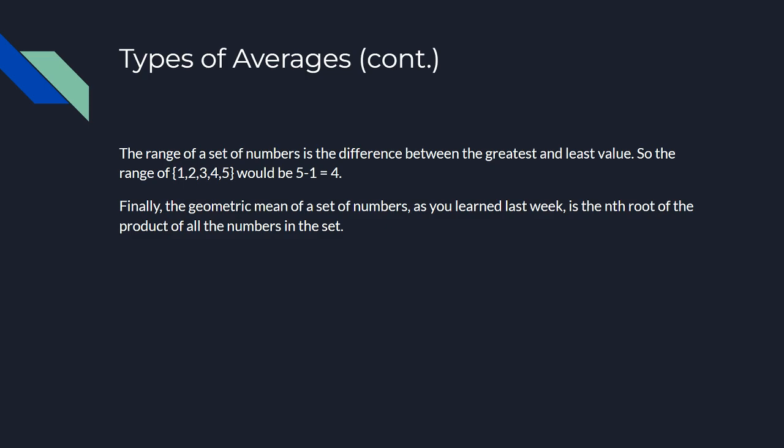And there's also the range. So the range of a set of numbers is the difference between the greatest and least value. So the range of 1, 2, 3, 4, 5 would be 5 minus 1, right? So that would be 4, because 5 is the greatest and 1 is the least.